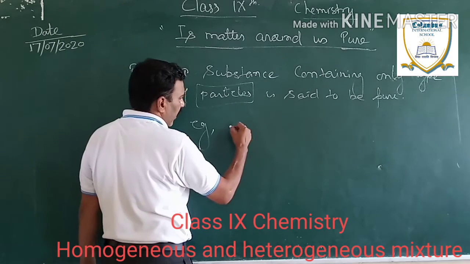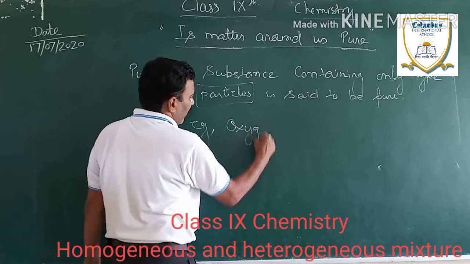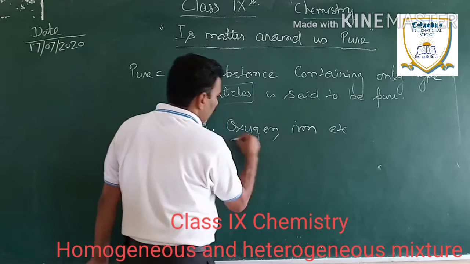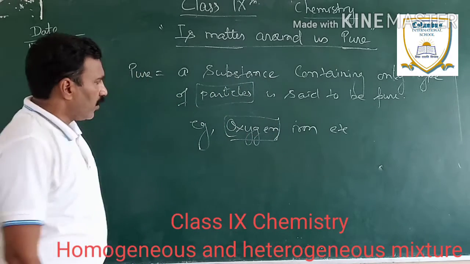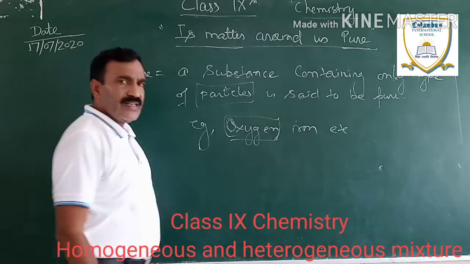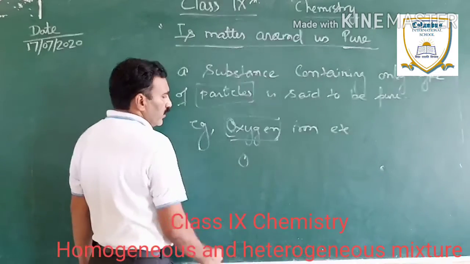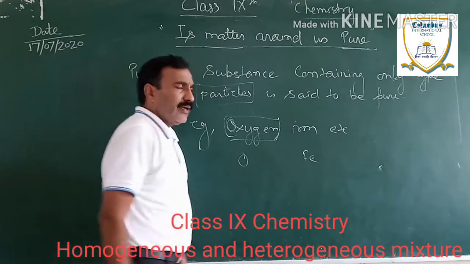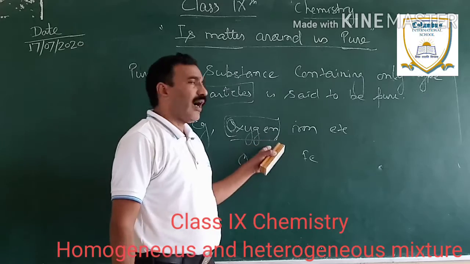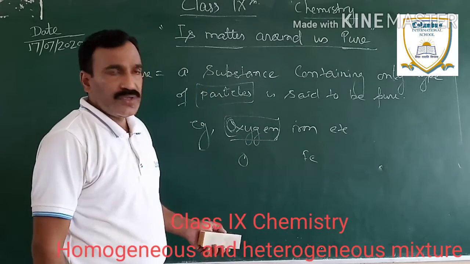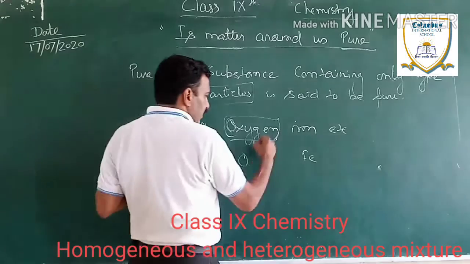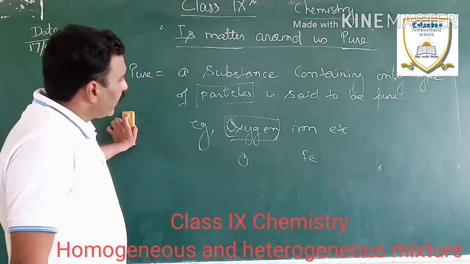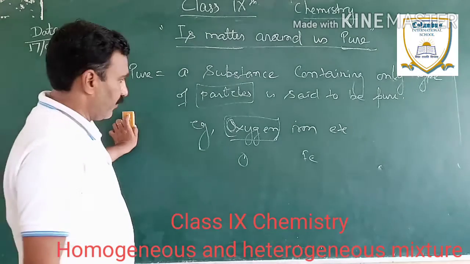Consider any element such as oxygen or iron. All the particles of oxygen are the same, that is O. Likewise, all the particles of iron are the same and nothing other than Fe. Hence, we can say that oxygen and iron are pure substances. Otherwise, if it contains anything else, we cannot say it is pure, even if it is free from adulteration.